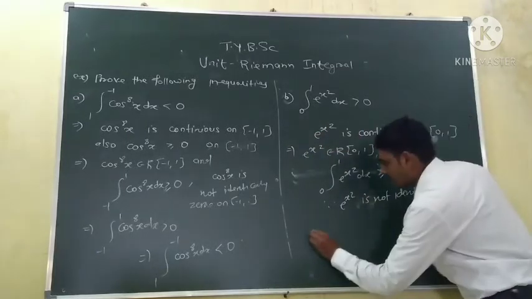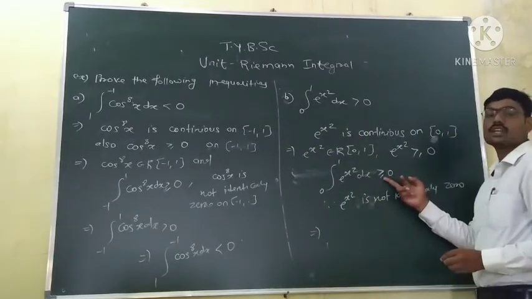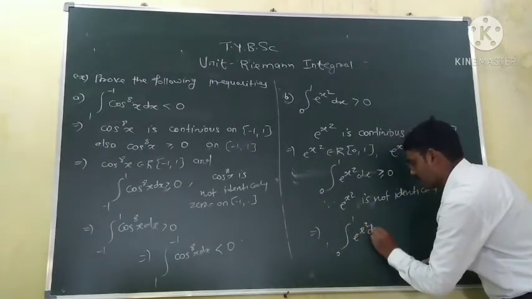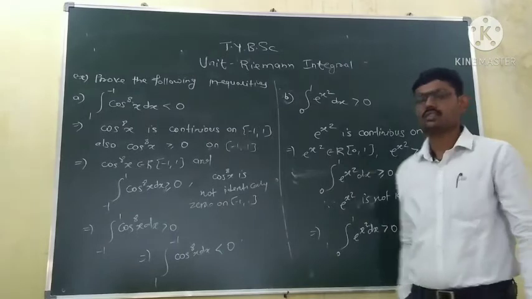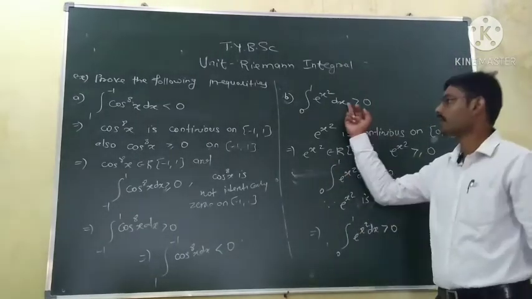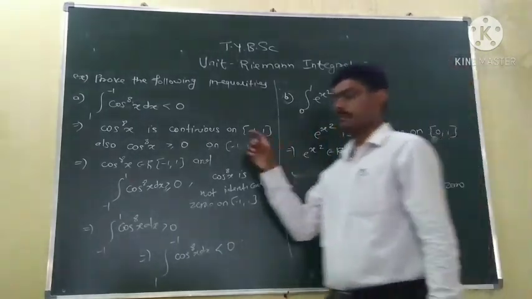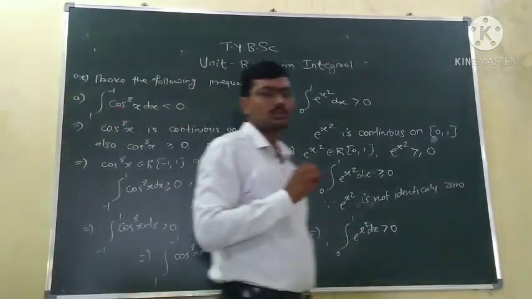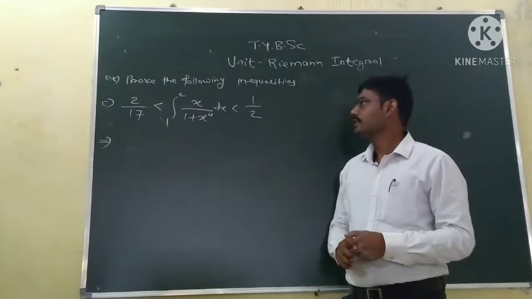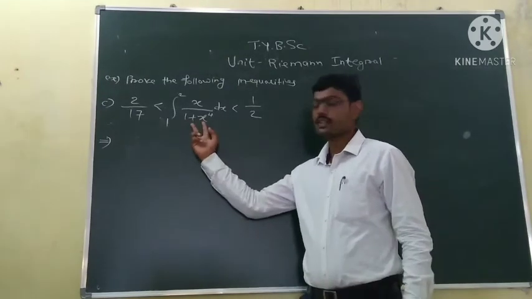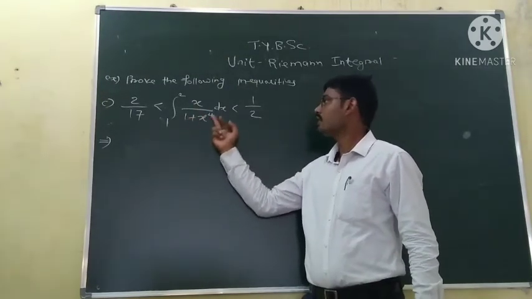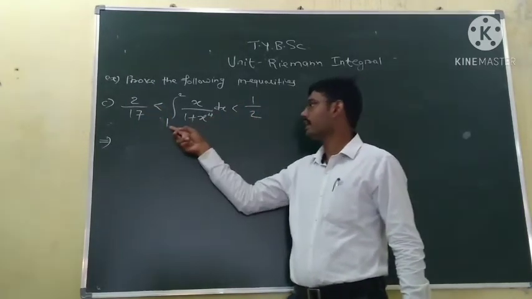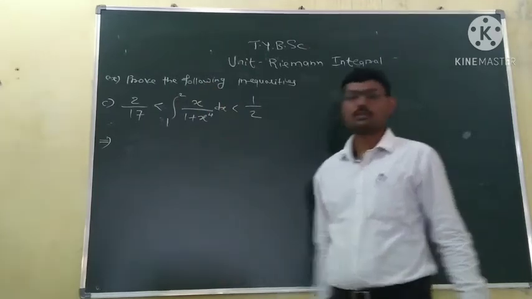This implies the integration from 0 to 1 of e raised to power x square dx must be strictly greater than 0. So this theorem makes this type of example very easy to solve. The next example is to show that the integration of x upon 1 plus x to the power 4 is greater than 2 by 17 and less than 1 by 2, where the integration is from 1 to 2.